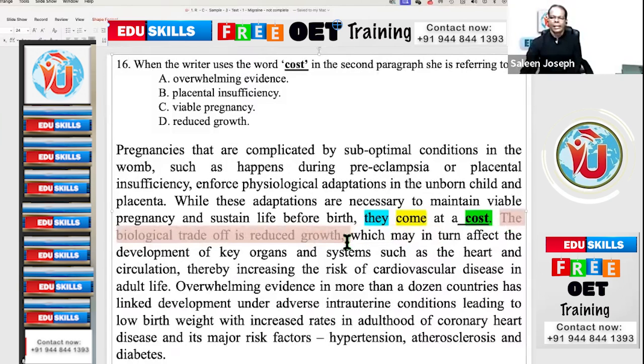So let's highlight the next half of the sentence, immediately after this, and check whether that has any similarity with any of the options. Option A is overwhelming evidence, B placental insufficiency, C viable pregnancy, D reduced growth. D is the answer. See, biological trade-off is reduced growth. So easy. Biological trade-off means what you suffer or what is the cost. So you need not go anywhere else.